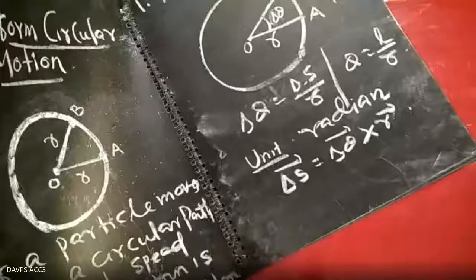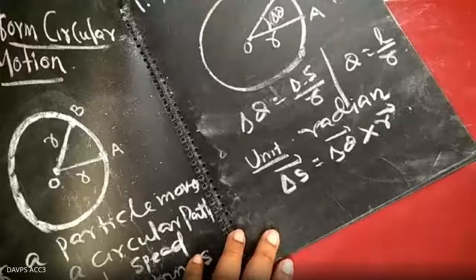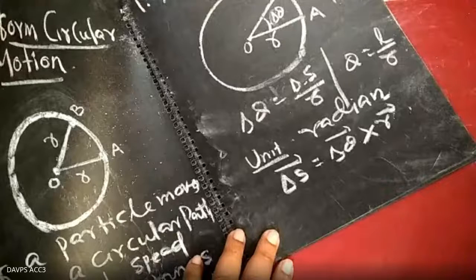Is it understood? So what will be the direction of that angular displacement?